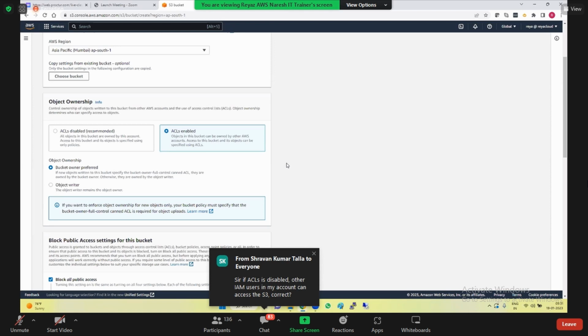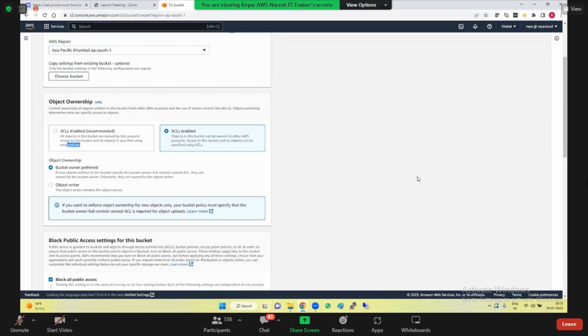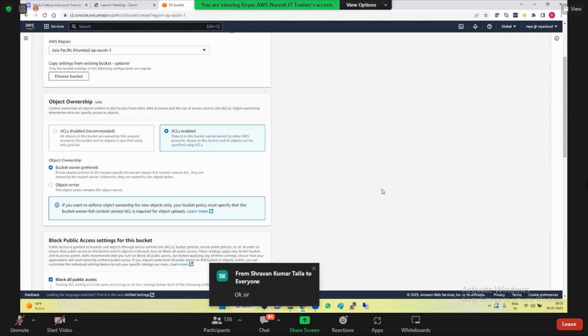This question, sir: if ACLs are disabled, can other IAM users in my account access S3? Yes, by using policies. If they have permissions, they can.